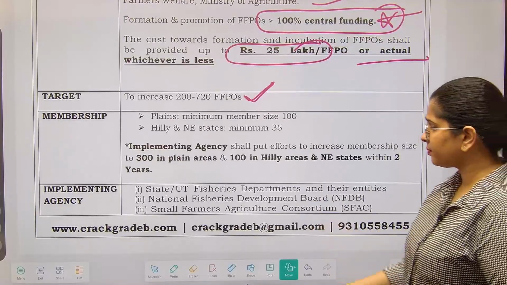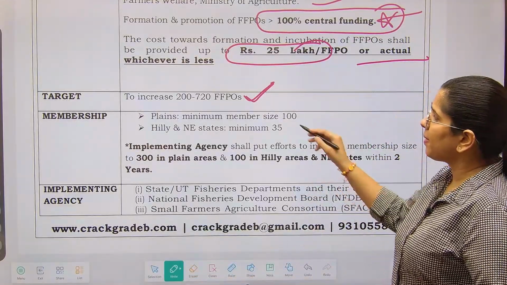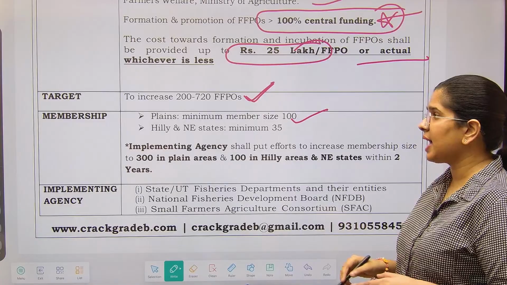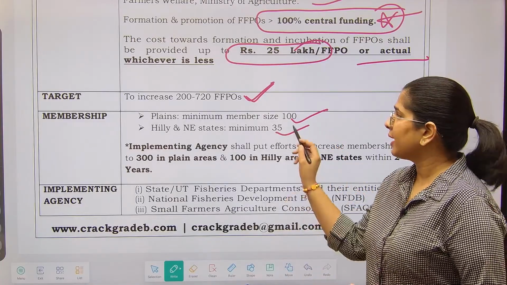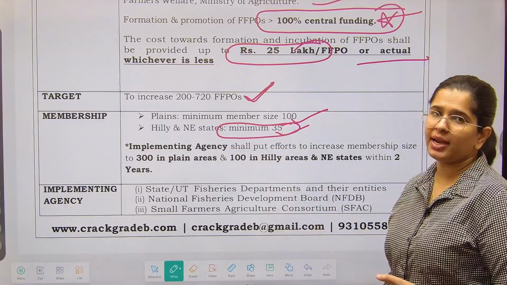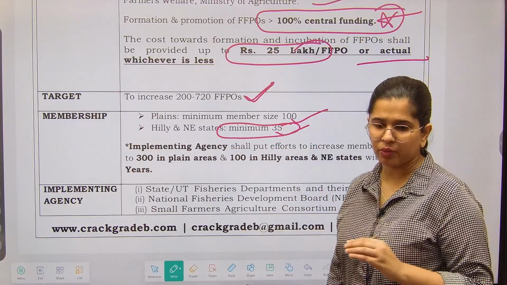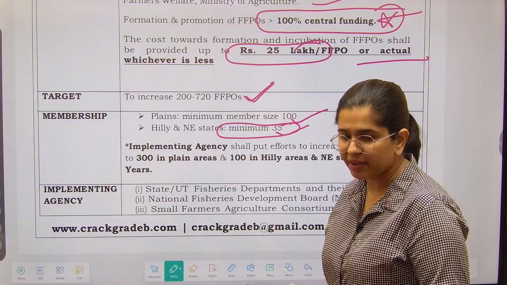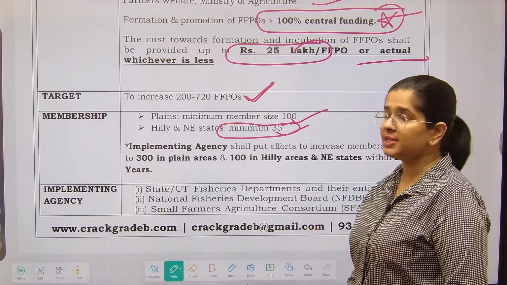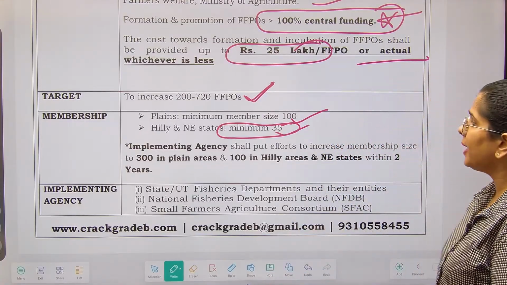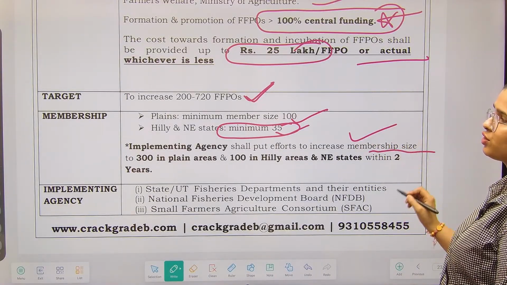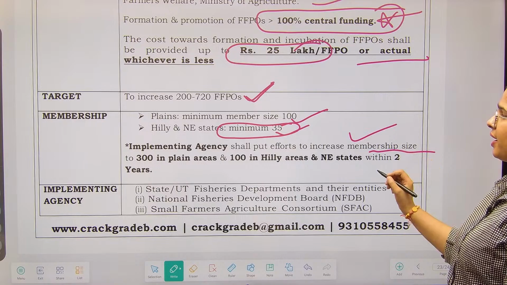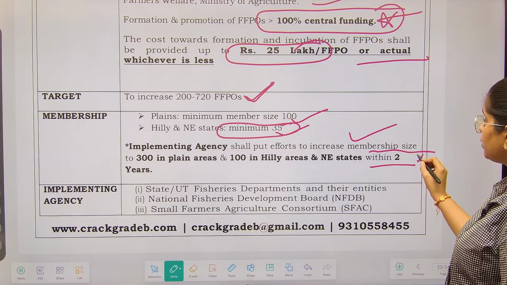Membership: there should be a minimum of 100 members in the plains, while in the hilly areas this should be a minimum of 35. Obviously, they are quite less populated, and finding people who are doing the same kind of activity might be difficult. That is why the quantum is less over here. Implementing agencies shall make efforts to increase the membership size to 300 in plain areas and 100 in hilly areas within 2 years.